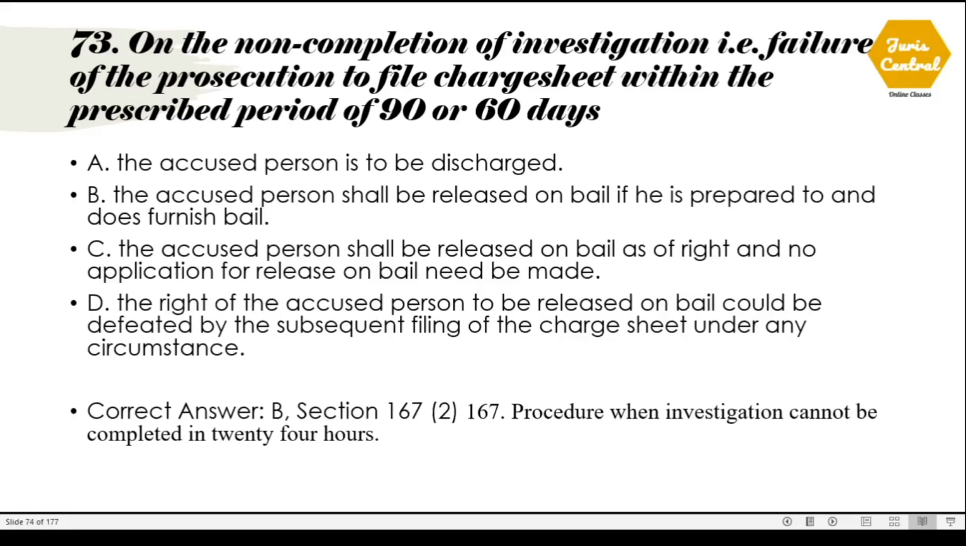73. On the non-completion of investigation, that is failure of the prosecution to file charge sheet within the prescribed period of 90 or 60 days. So the correct option is option number B. The accused person shall be released on bail if he is prepared to and does furnish bail. This is given under section 167 clause 2 of CrPC, which deals with procedure when investigation cannot be completed in 24 hours.